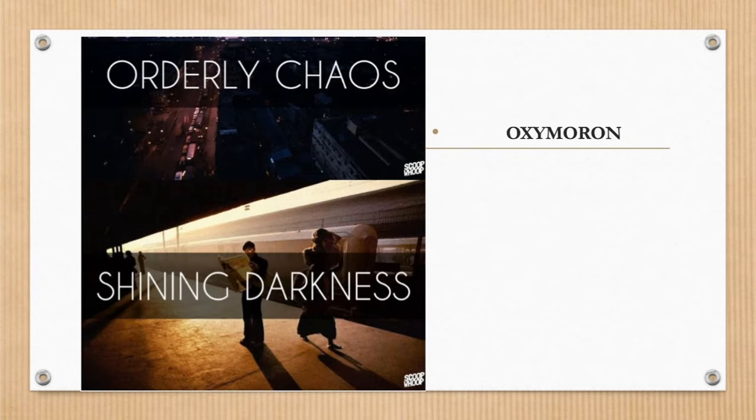देखिए कुछ और एग्जाम्पल्स. Let us see some more instances. Orderly chaos. Now what is a chaos? Chaos is a stage of disorder. So how we can connect it with orderly? So they both are presenting a contradictory picture in front of us. So both the words are different in meaning. So this is the example of oxymoron.